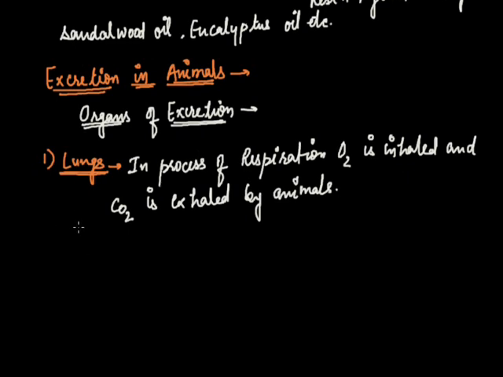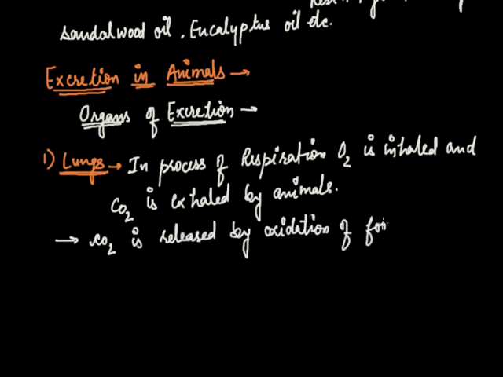CO2, which is an excretory material, is released by the oxidation of food, and oxidation of food occurs by oxygen.